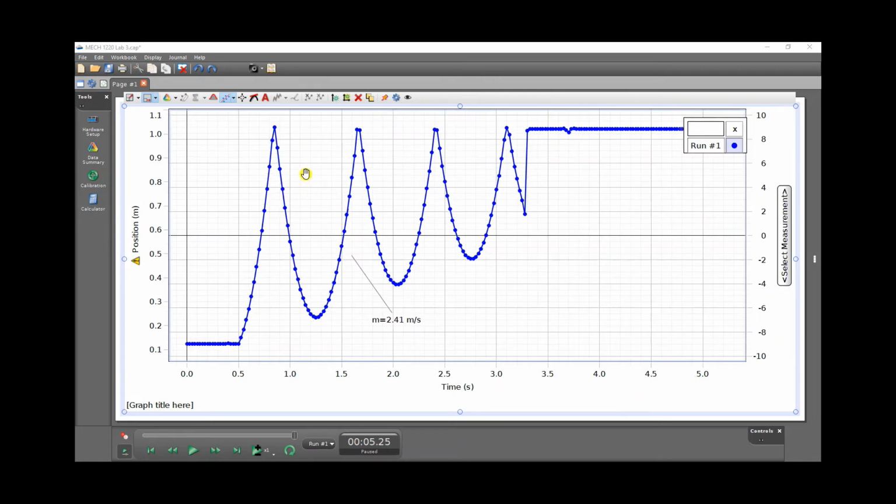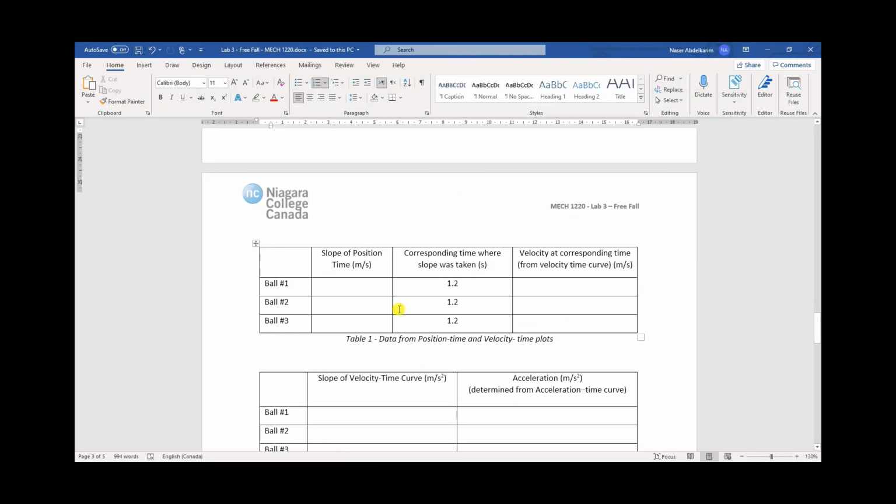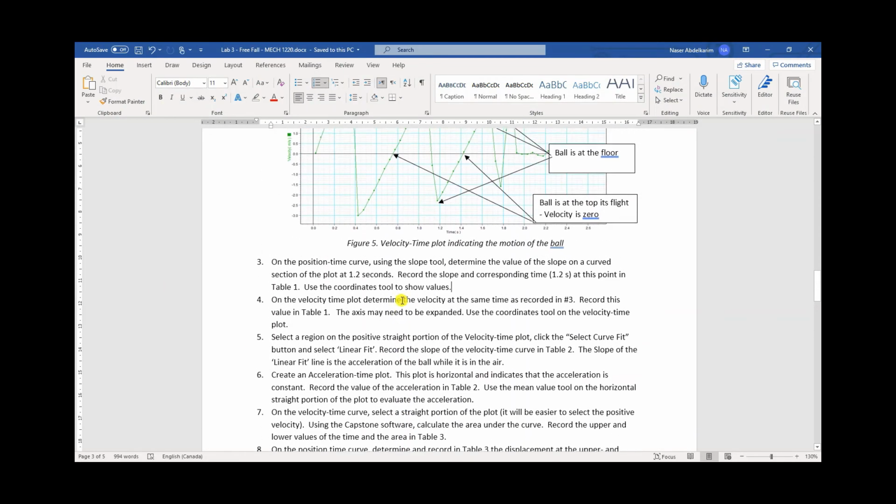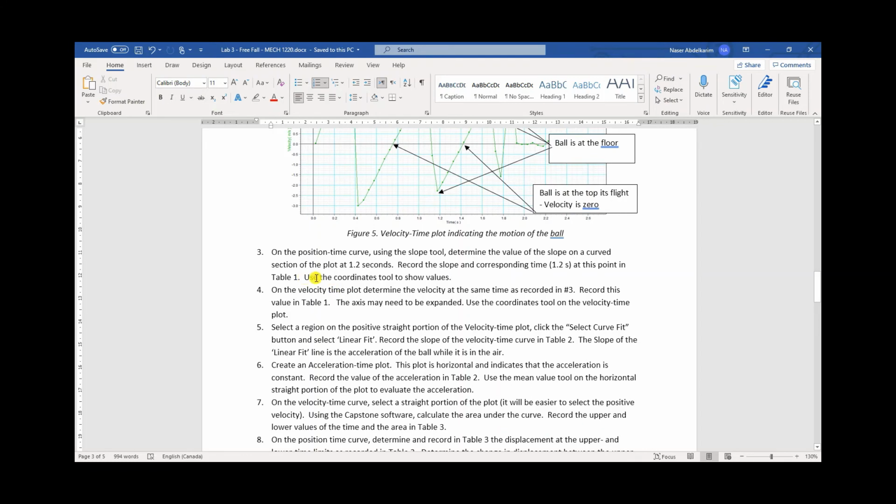Okay, now we are going to click on this icon here where it says add a coordinates tool, and choose the first one. Okay, and grab it to the 1.5. And this is the coordinates we're talking about here. Use the coordinates tool to show values.